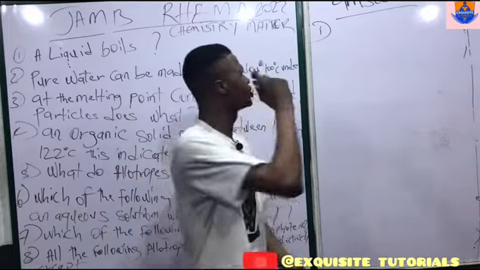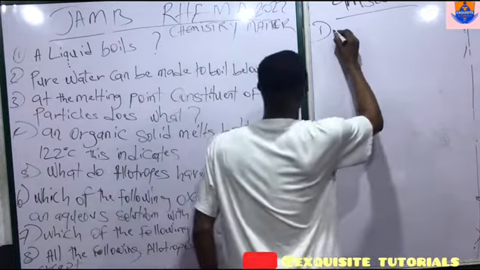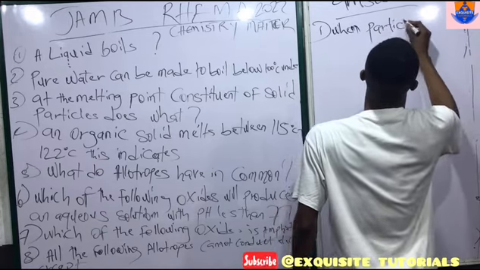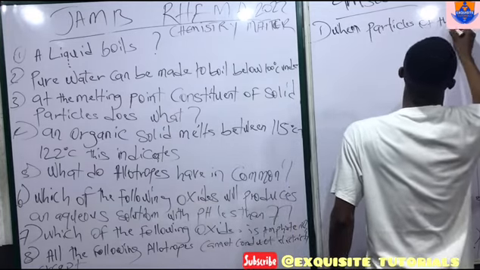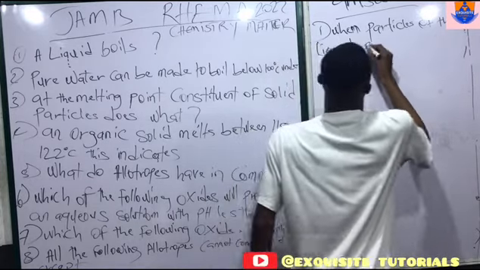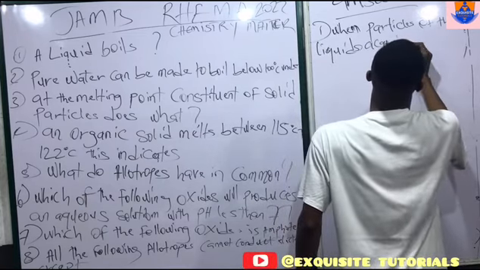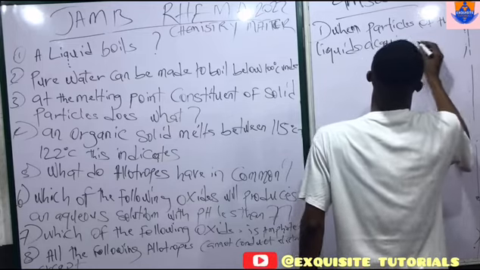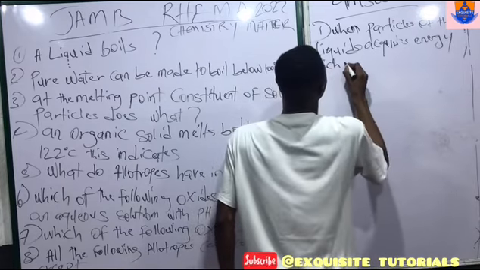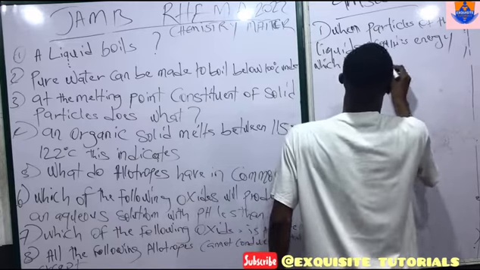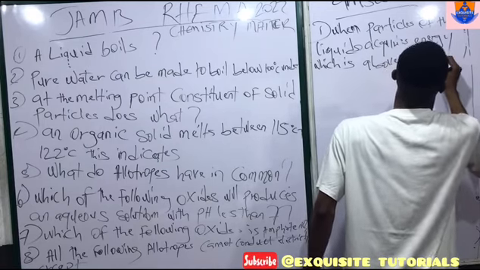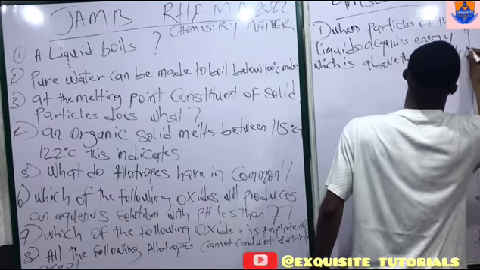So, once you see a question like this, the liquid boils when particles of the liquid acquire energy which is above the average kinetic energy, KE.